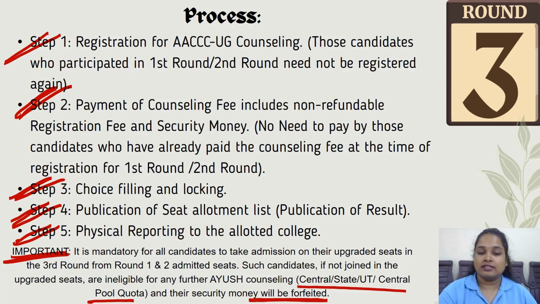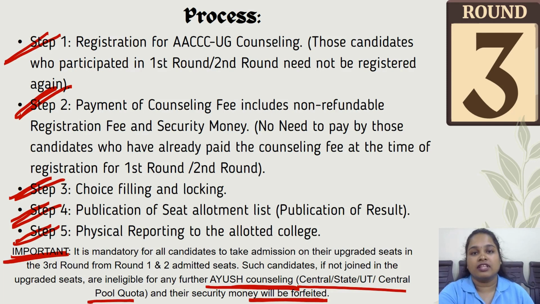Suppose a candidate applies for upgradation in the first round and second round, and they get allotted a college in the third round, it is mandatory for them to join that college. And if they do not join that college, they will be out of the counselling and will not be eligible in any of the Ayush counselling.